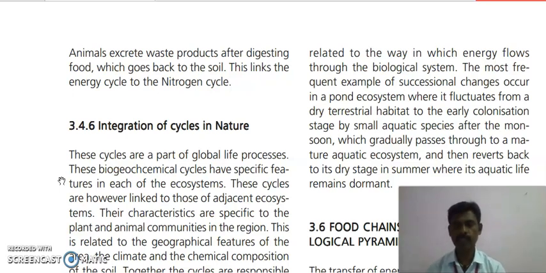What are the characteristics of ecological succession? Ecological succession is characterized by the following salient features. It is a directional modification of the physical environment by the community. There is an increase in structural complexity in succession. The diversity of species tends to increase in succession. So what are the patterns of succession? Depending on the place, there are different patterns of succession.